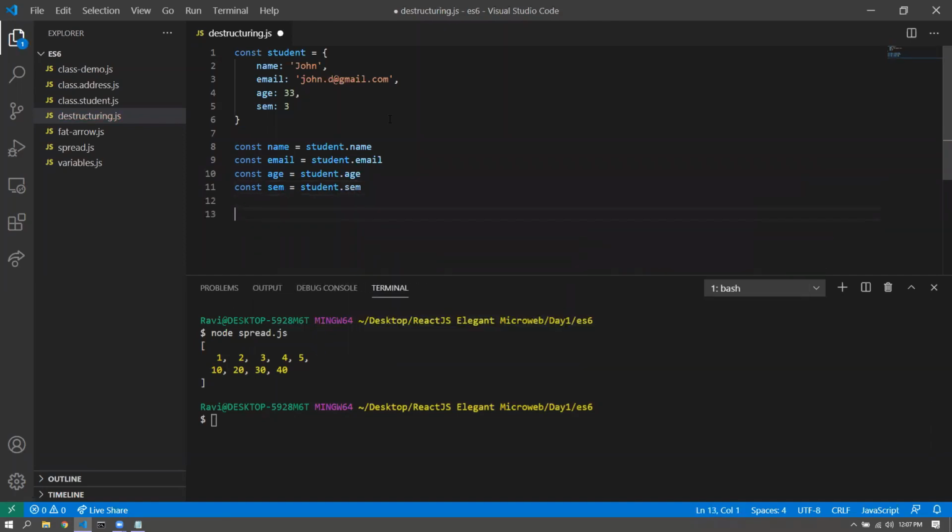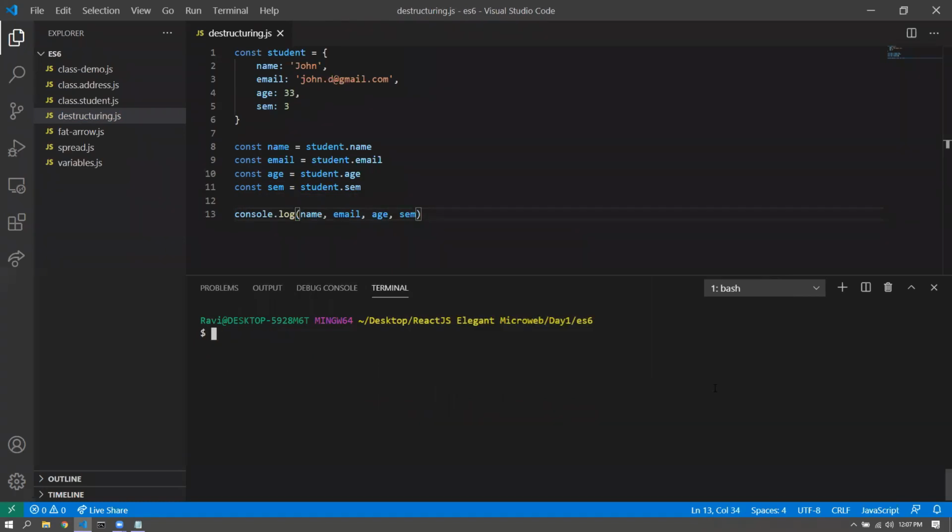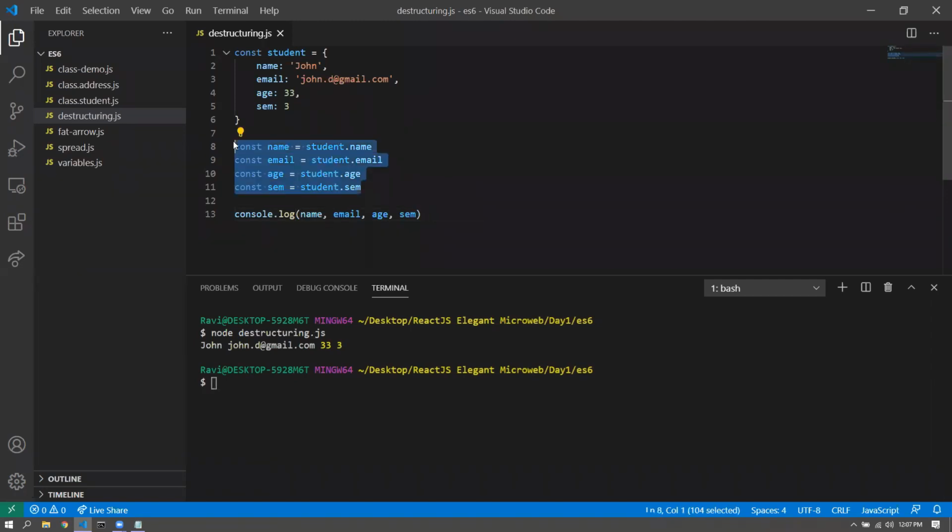Something like this. And I can simply go ahead and print down email, age, sem. All right, and I can run this one and you get the result. All right, so all the properties have their own variables.